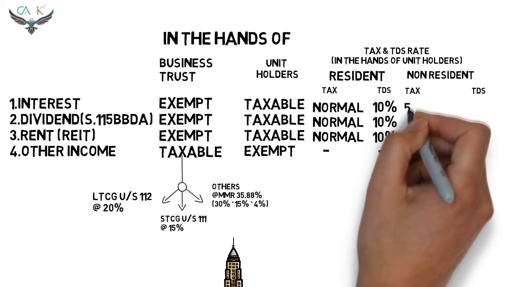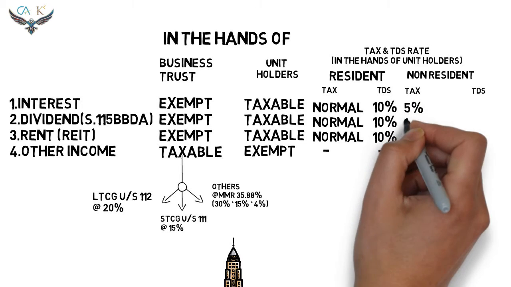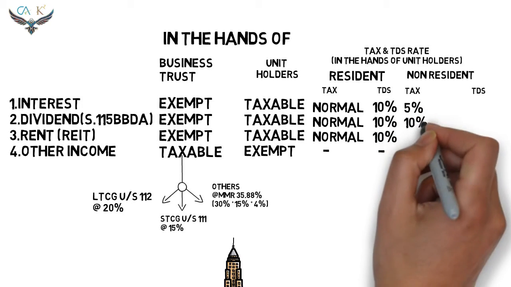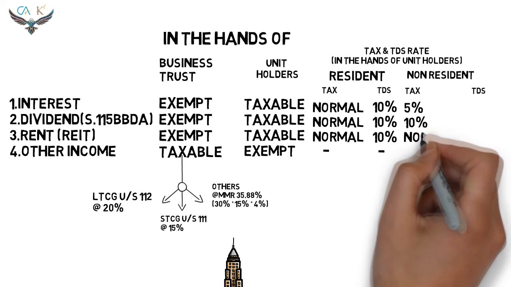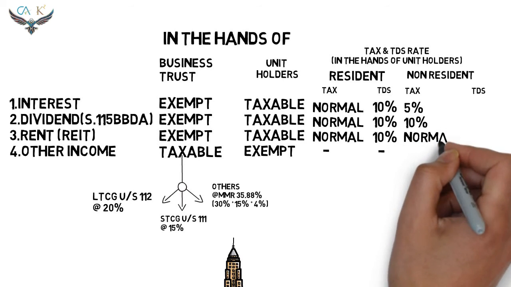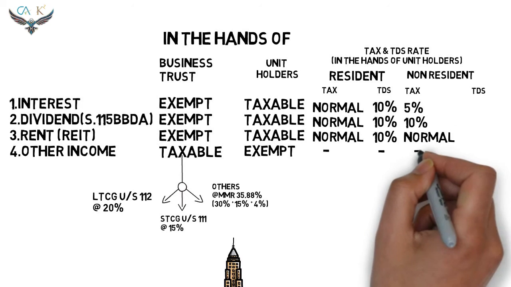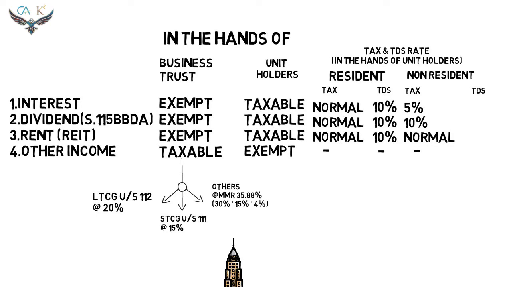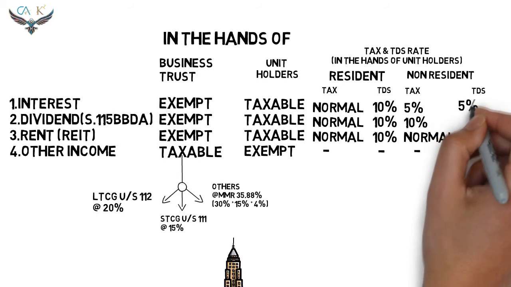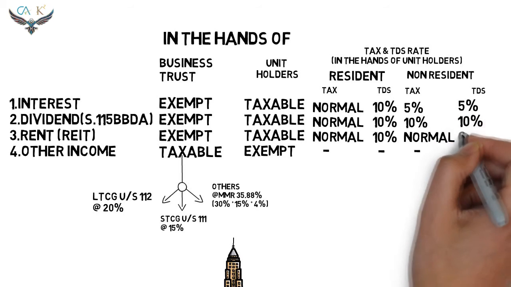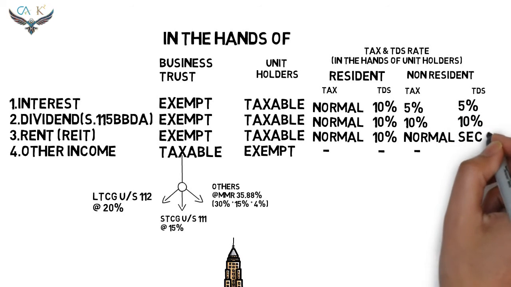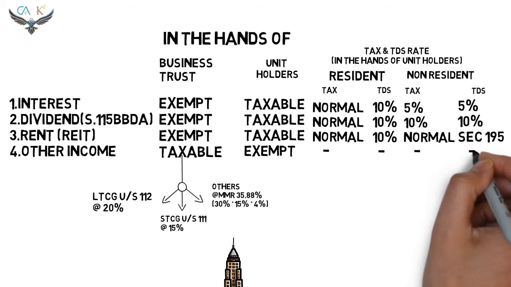Okay, now let's see the tax implication in respect of the unit holder being non-resident. The interest income is taxable at the rate of 5%, the dividend income is taxable at the rate of 10%, and the rent is taxable at the normal rate. The other incomes are exempt in the hands of the unit holder. The TDS rate for the interest is 5%, the dividend is 10%, and the tax on rent income is required to be deducted at the rates in force under section 195.